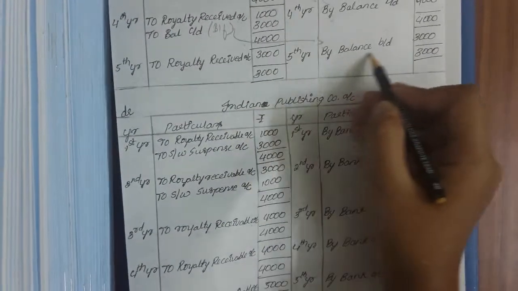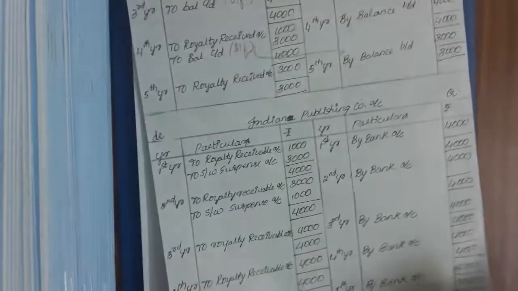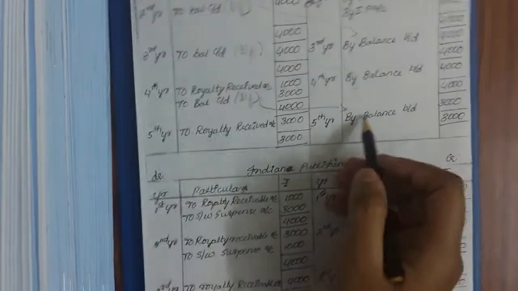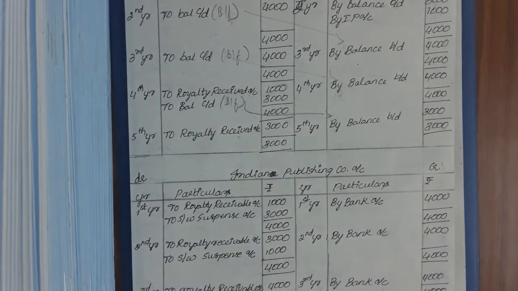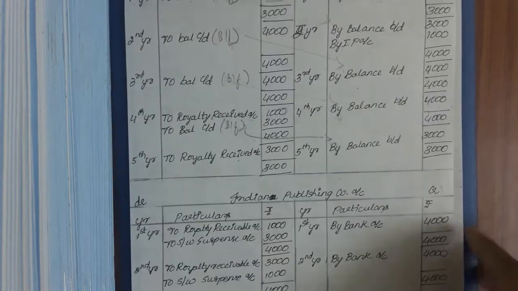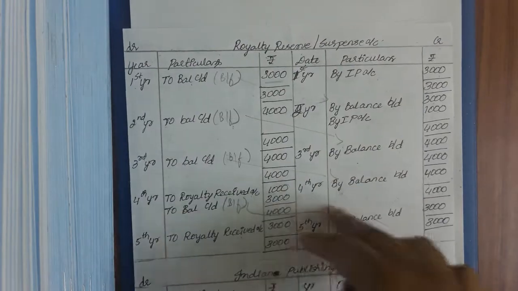And in the fifth year there is no short working. If there is a short working in the fifth year, you will be writing here by Indian Publishing account whatever the short working is. But we have recovered in the fifth year rupees 3000, so we need to write down that by royalty receivable account. From where you have recovered that 3000 rupees you will be recording, with the short working suspense account. Understood?